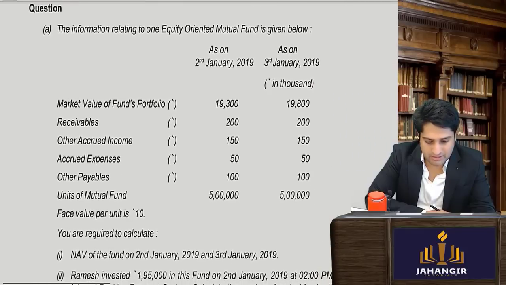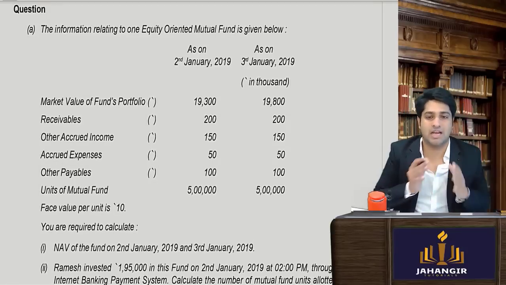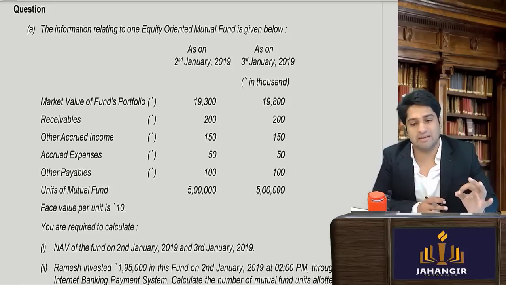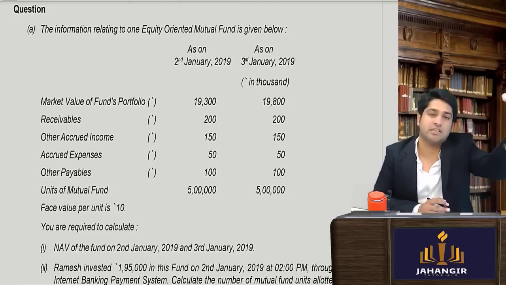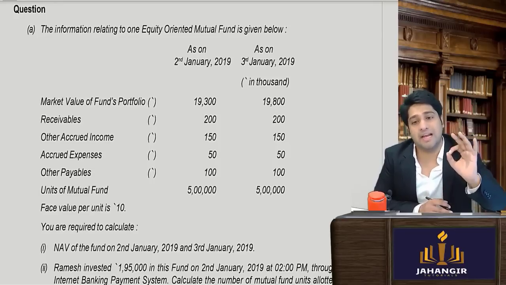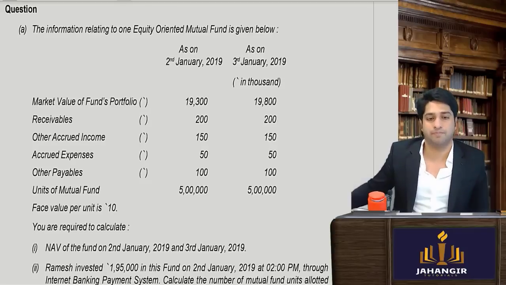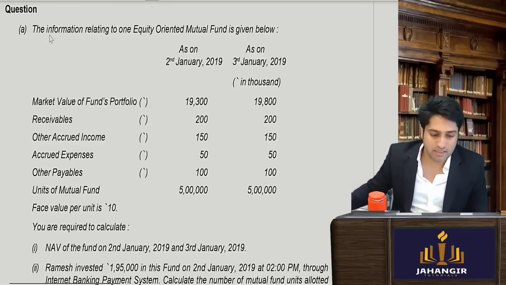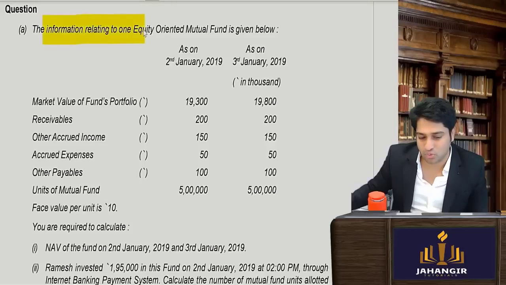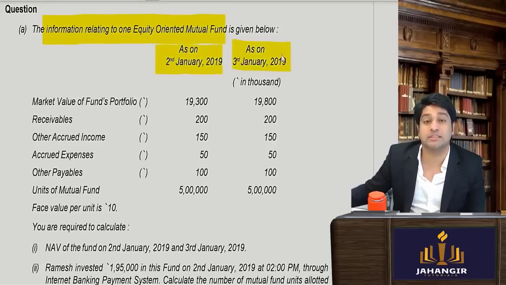Now coming to the other type of sums which are further going to test your knowledge, and now this is an exam sum which I can say is the most advanced level because it is covering everything. I expect you all to solve it. Let's see. The information relating to one equity oriented mutual fund is given below. So this is as on 2nd Jan and this is as on 3rd January.